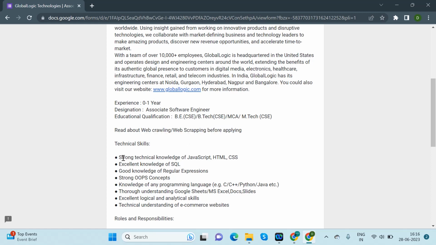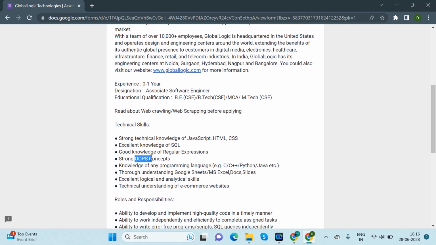Technical skills required: strong technical knowledge of JavaScript, HTML, CSS, excellent knowledge of SQL, good knowledge of regular expressions, strong OOPS concepts, that is object oriented programming, knowledge of any programming language, for example C, C++, Python or Java, thorough understanding of Google Sheets, Microsoft Excel, Docs, PDF, slides, PowerPoint, excellent logical and analytical skills, and technical understanding of e-commerce websites.